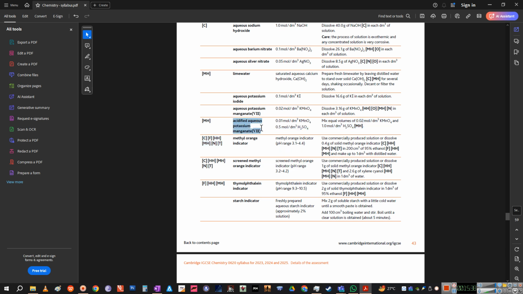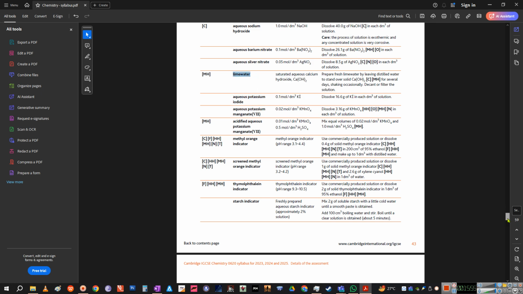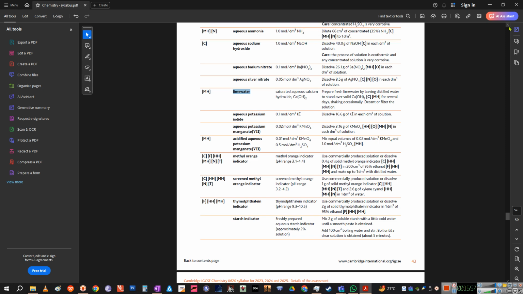acidified aqueous potassium manganate, that I've told you is very important for your IGCSE. Aqueous potassium manganate, also known as Pinky. Then aqueous potassium iodide, also an indicator. Lime water for carbon dioxide test. These are telling you of the chemicals, the reagents that you can use for identification.